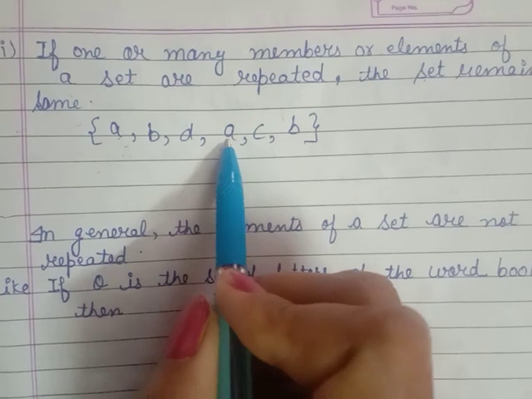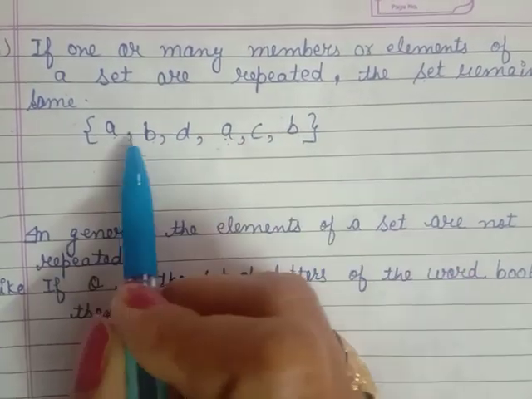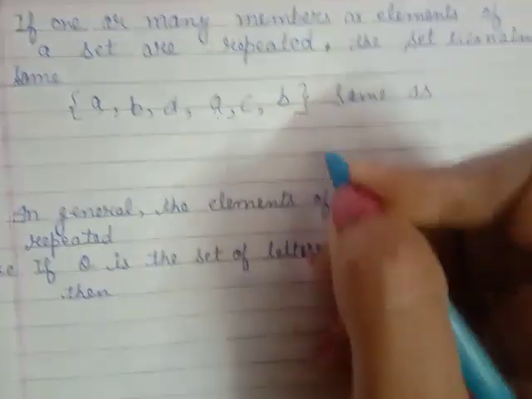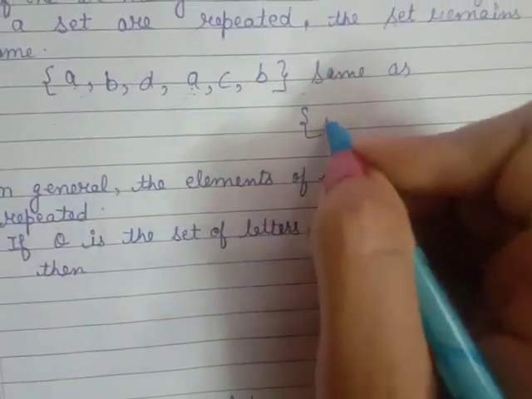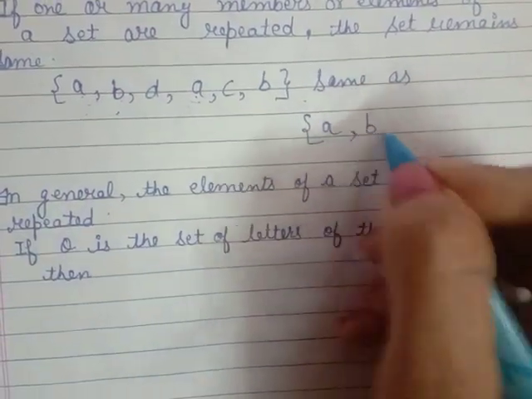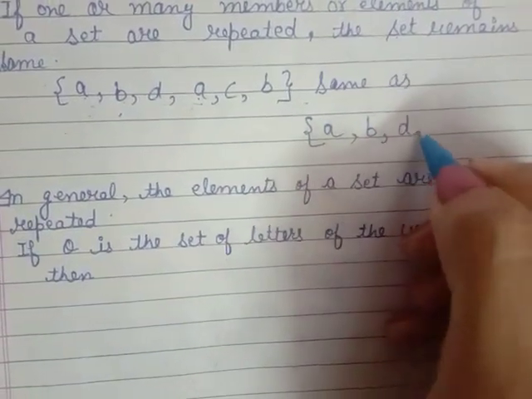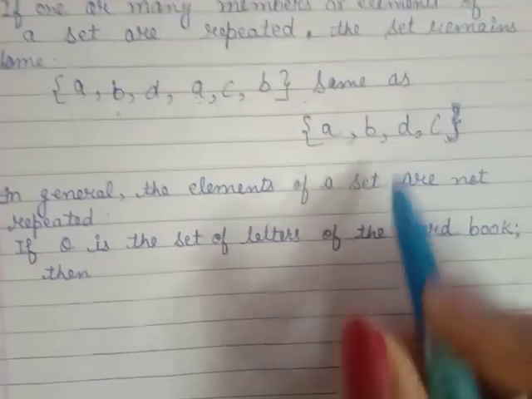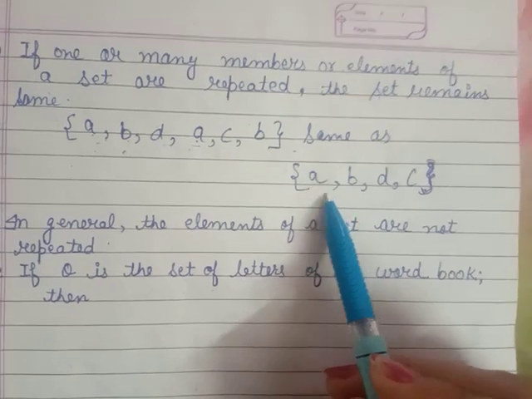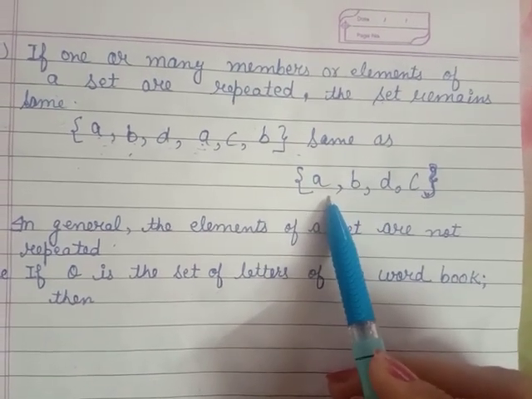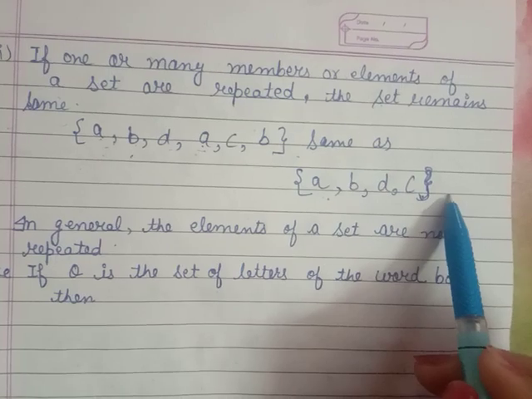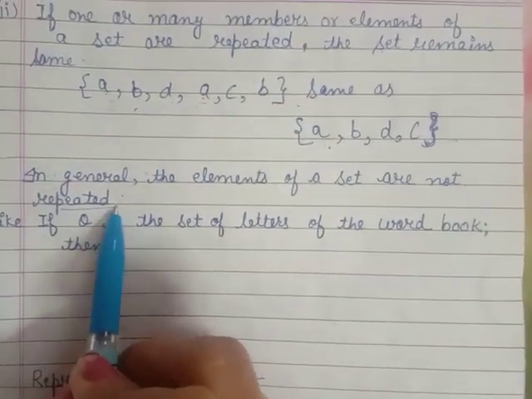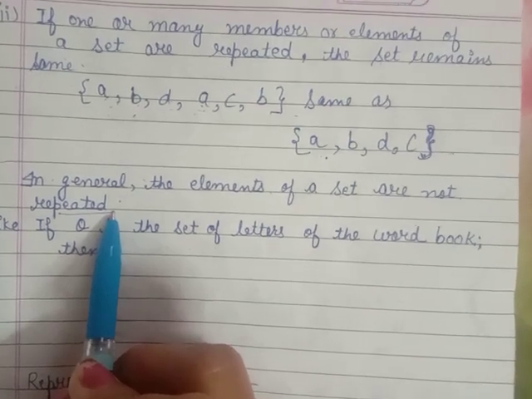A comes 2 times, B also comes 2 times. It's just a repetition, but it will be considered the same. So repetition doesn't matter. In general, the elements of a set are not repeated. Elements never repeat in a set.